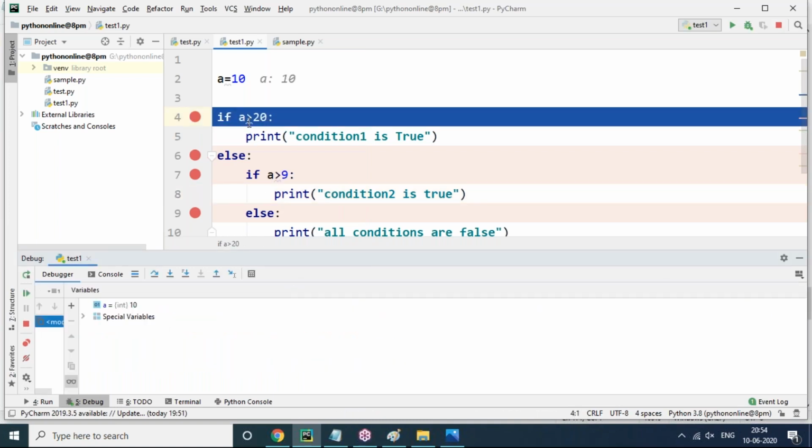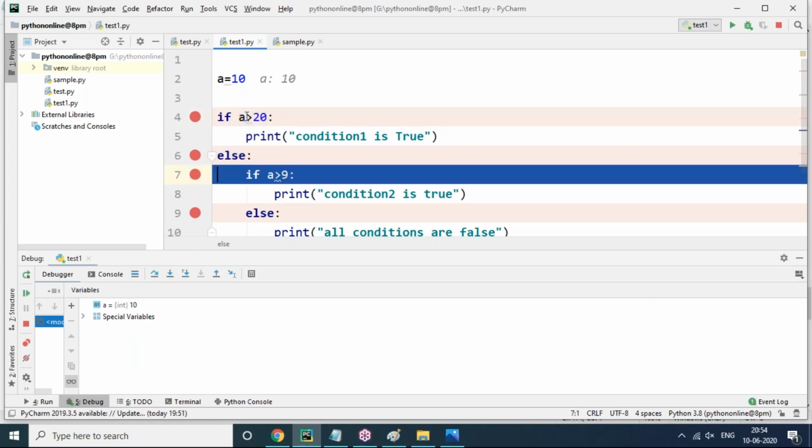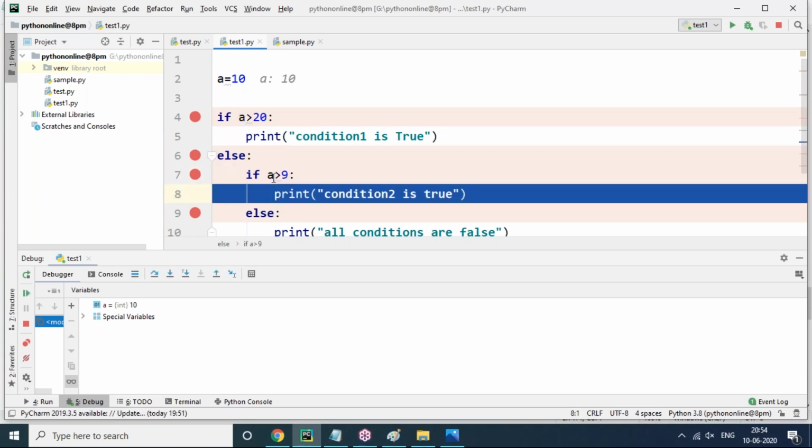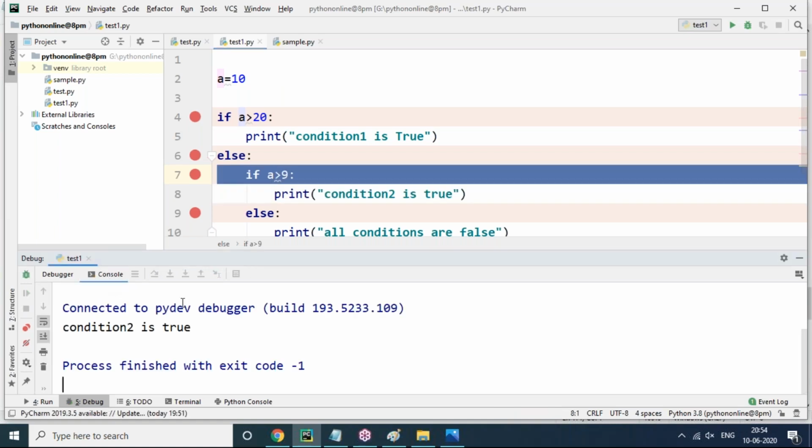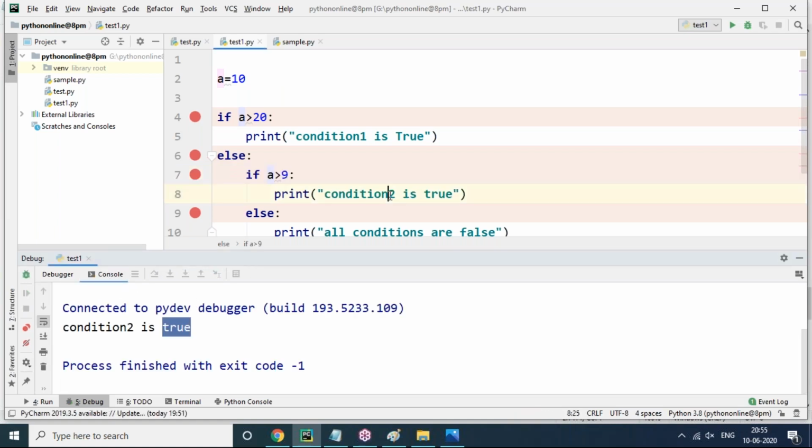Now, this condition is false. Once the if condition is false, control will jump into the else block, and there is one more if there. If that condition is true, you can see this condition is true, then condition 2 is true. And if one of the if conditions is true, then the else block will not execute, it will ignore. By pressing F8, you can see control will jump out of the block.